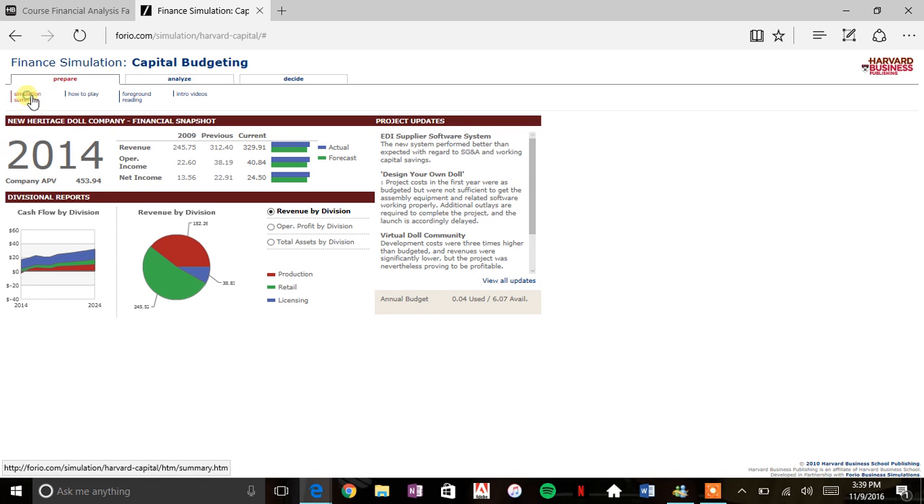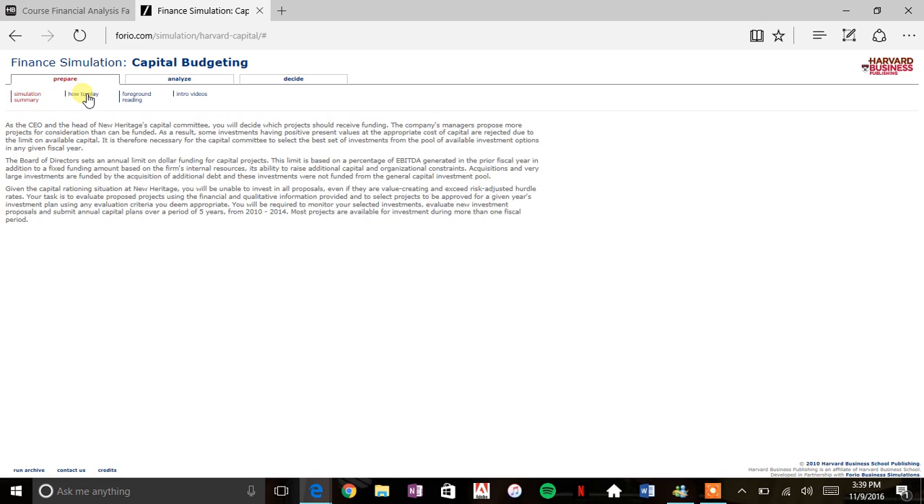So this is the finance simulation for capital budgeting. You are the new CEO, the head of New Heritage's capital committee, and you will be deciding which projects should receive funding for the next 5 years.